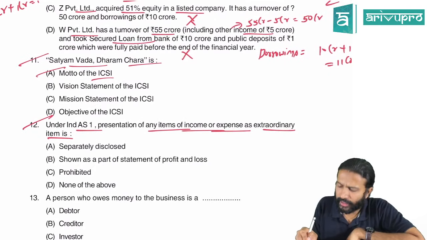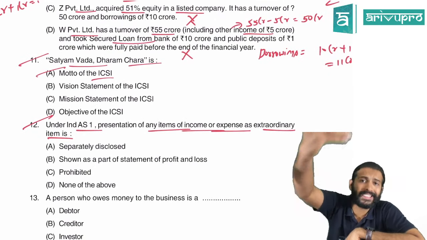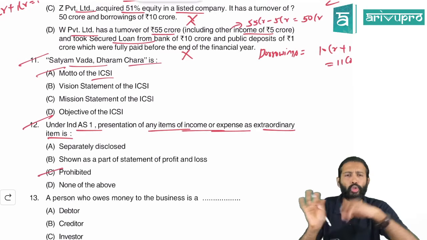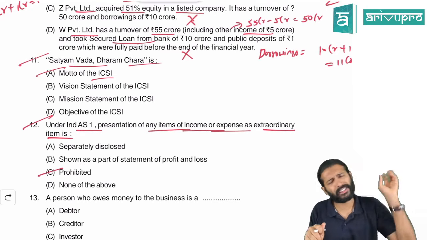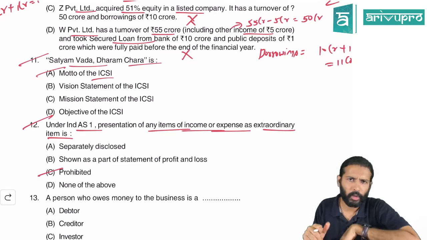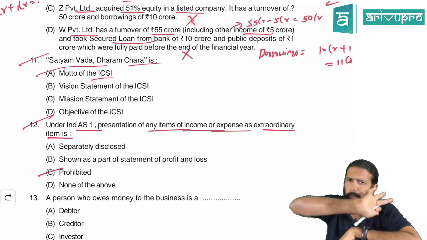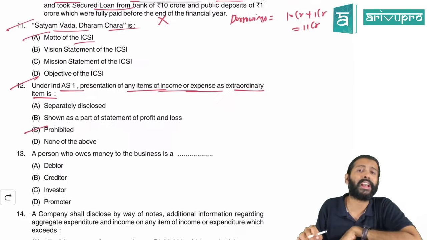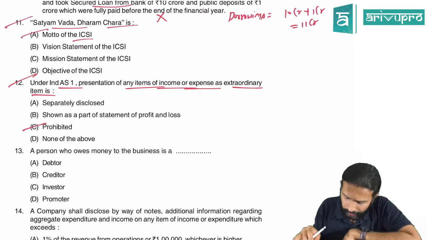Any item of income and expenditure, can you present it as extraordinary item? No, clearly it is prohibited. There is no extraordinary item in IND AS. Everything is considered as normal part. So separate disclosure of extraordinary item is not necessary as per the IND AS. So see, for Chennai, prohibited is the right answer.